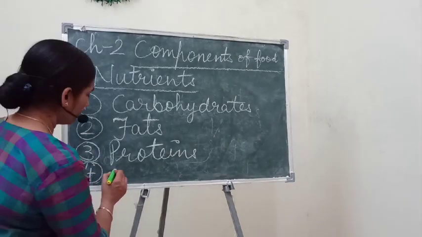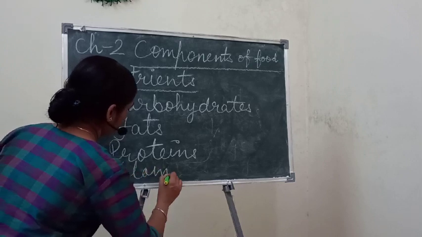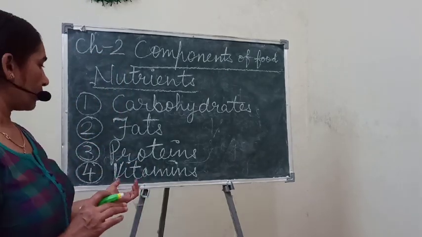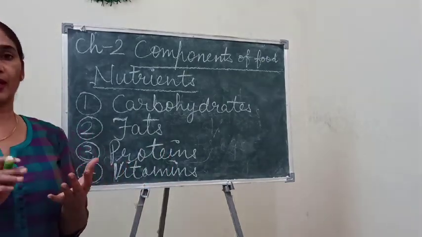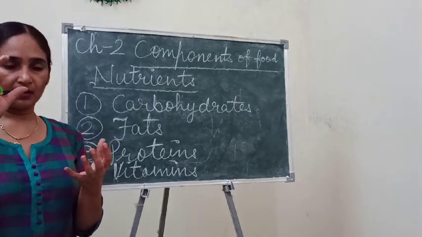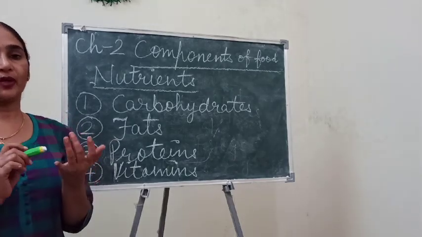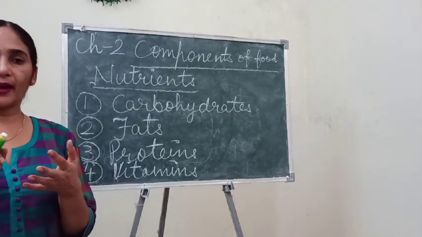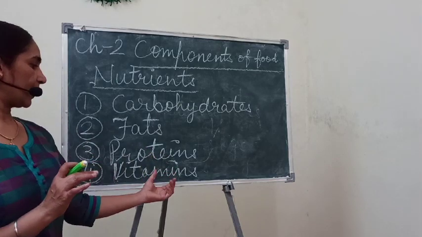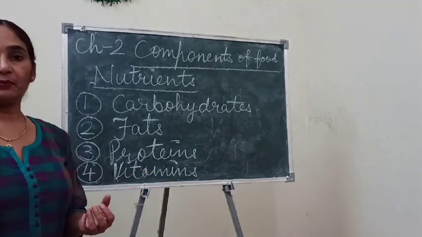And the fourth nutrient is vitamins. As you know, vitamins are of different kinds, like vitamin A and vitamin B. B vitamin comes in a complex form because it is again of different types. Then there are vitamin C, D, E and vitamin K. These are the main vitamins required by our body. They are required in a very little amount, but they perform a very big function.